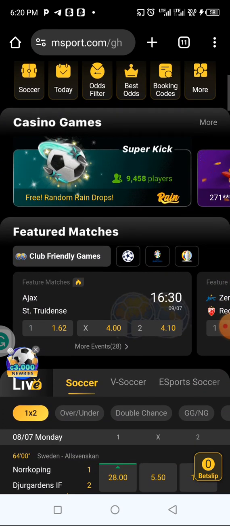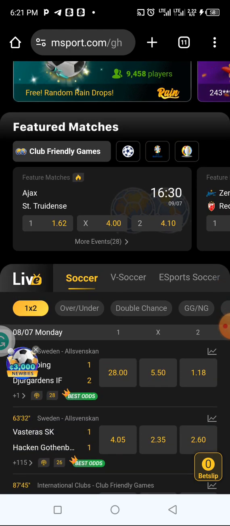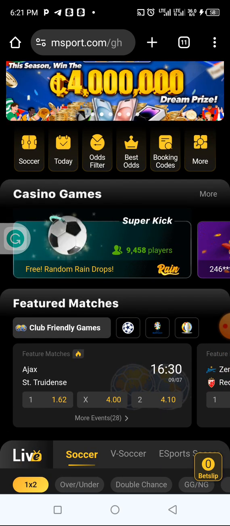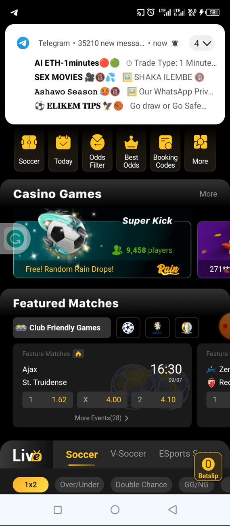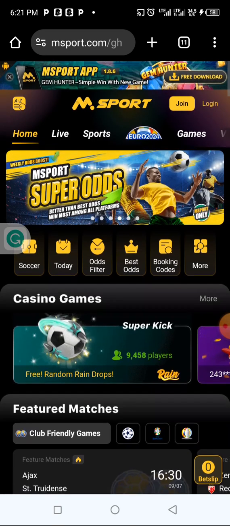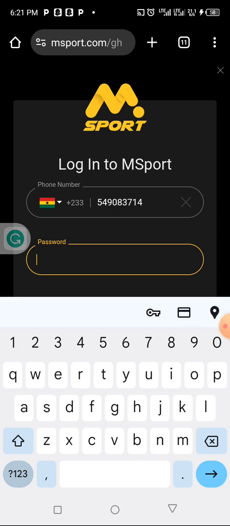Okay, this platform is somehow complex and it's also easy to use if you know how to go about it. But today, for the sake of time, I'm going to show you two things here. I'm going to show you how to get free odds from this website. So what you have to do is to create an account. Okay, so you create an account.